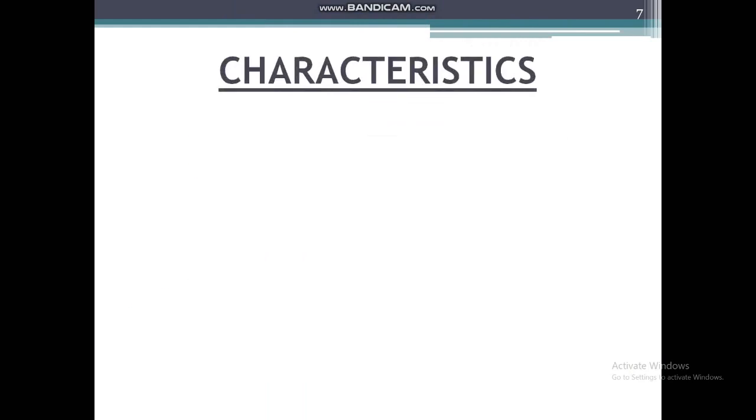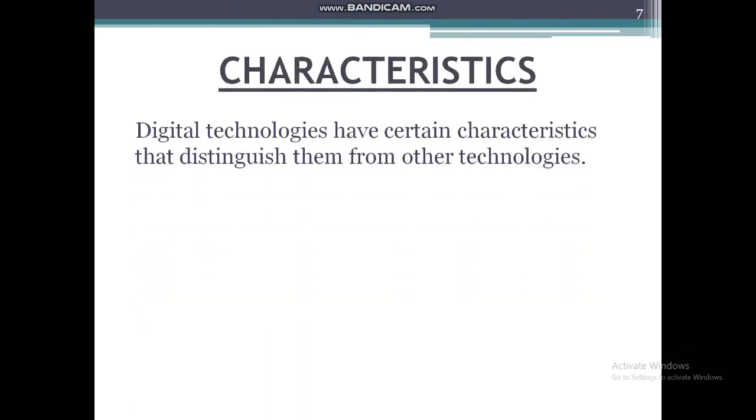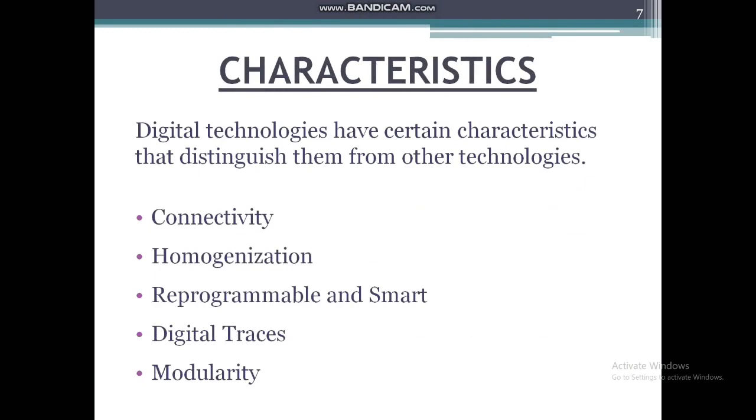Now let us discuss its characteristics. The first characteristic is connectivity. The technology enables connectivity between the physical component and its digital counterpart. Without it, digital twin technology would not exist. Second is homogenization. The homogenization of data and the decoupling of information from its physical artifact have allowed digital twins to come into existence.